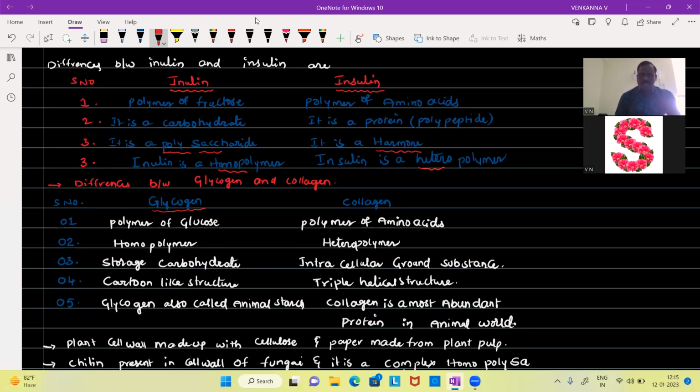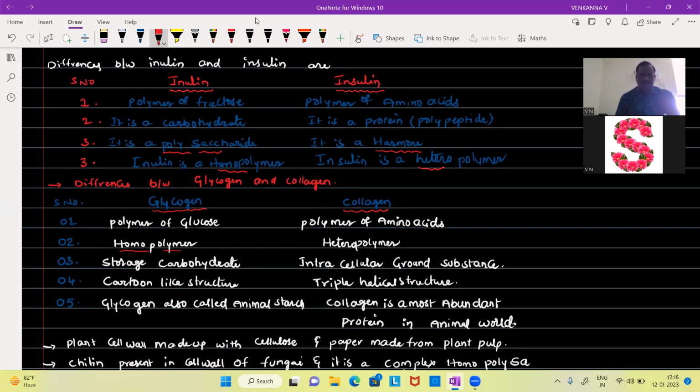And when we compare glycogen and collagen, they are entirely different molecules from one another. Glycogen is a polymer of glucose, but collagen is a polymer of amino acids.